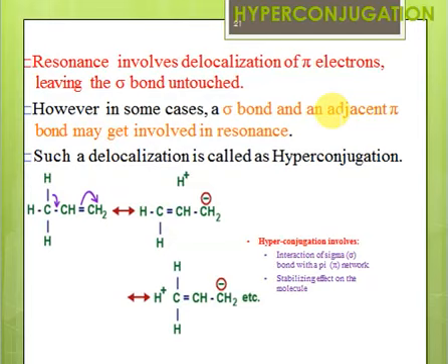So in the case of hyperconjugation, it's a sigma bond which is delocalized, right? This delocalization of a sigma bond is known as hyperconjugation. In general representation, here we have a carbon with at least one hydrogen, and this carbon is directly bonded to a carbon that has a p orbital, right? I mentioned that the p orbital can be a part of an unsaturated system, it can be on a carbon that has a positive charge, on a carbon that has a negative charge, or on a carbon that has an unpaired electron, right?